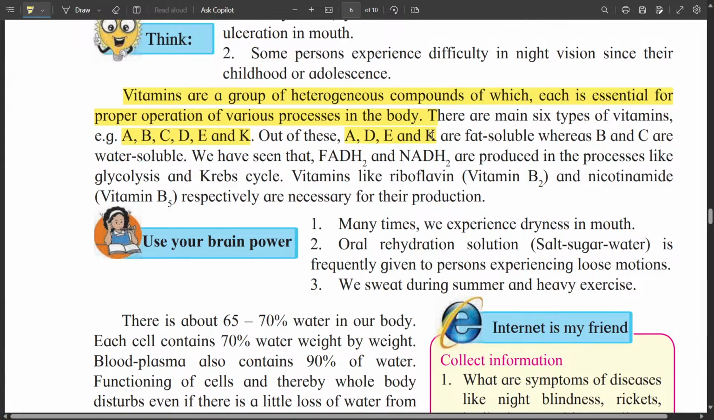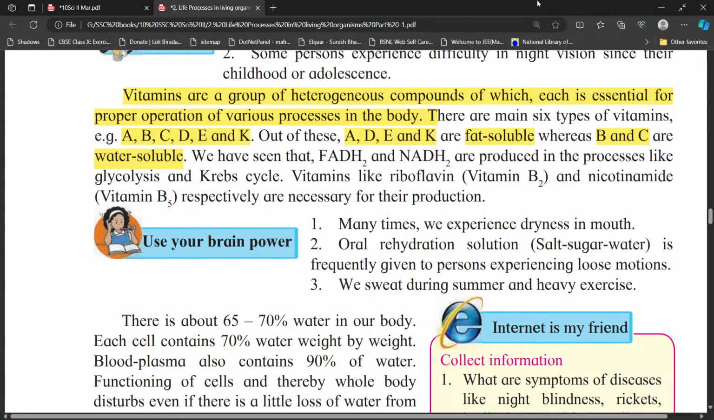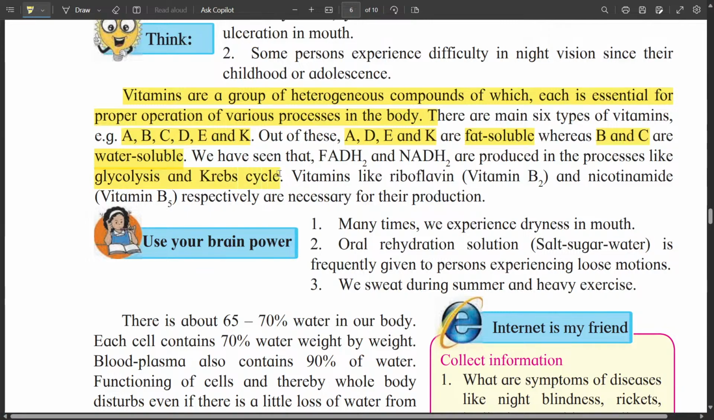Out of these, A, D, E, K are fat soluble vitamins, whereas B and C are water soluble vitamins. We can see that FADH2, NADH2 are produced in the processes like glycolysis and Krebs cycle. Then vitamins like riboflavin, that means vitamin B2, and nicotinamide are used in making that FADH2 and NADH2. So this is about the vitamins.